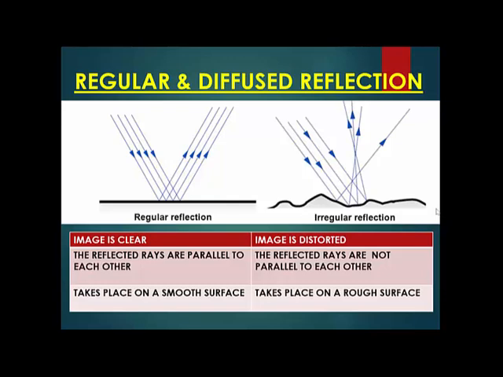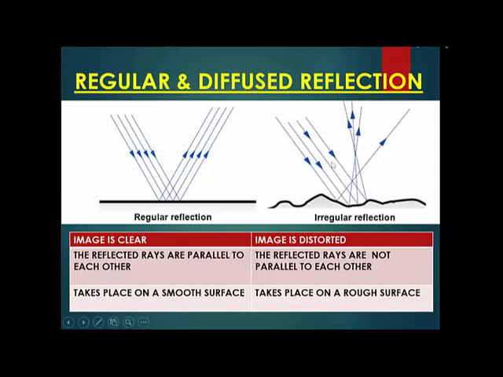In this class, we will be talking about regular and diffused reflection. Now, you all know what is reflection. Let us also move on to understand what is regular reflection and what is diffused reflection. If your surface is smooth, and suppose the light is coming in this direction, like what I have shown in this diagram, all these light rays will be reflected in some other direction, but all these reflected light rays will be parallel to each other.